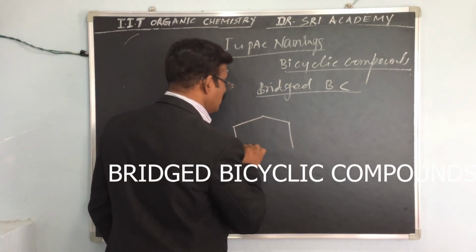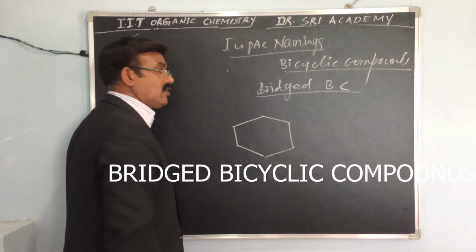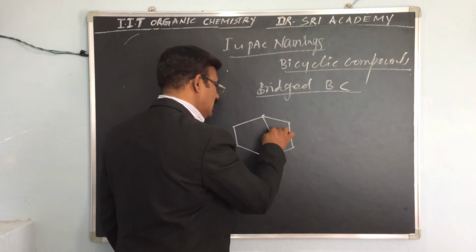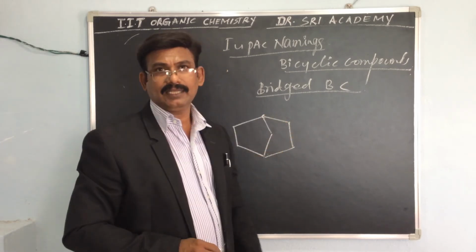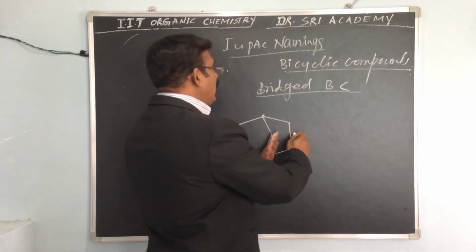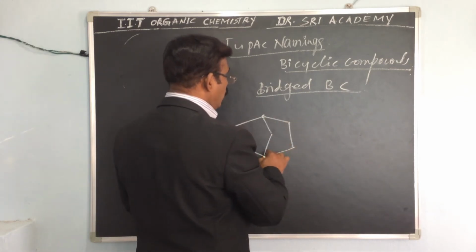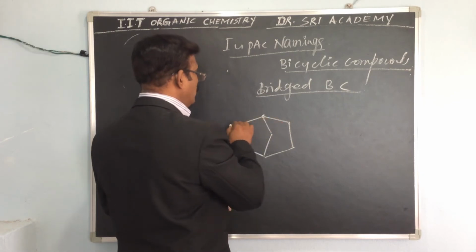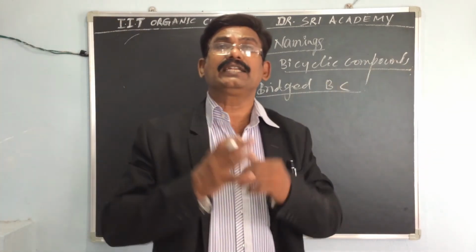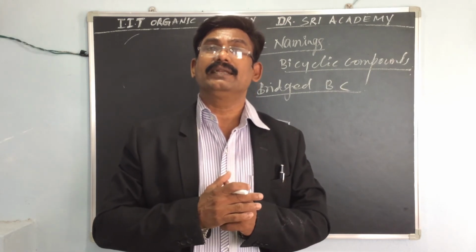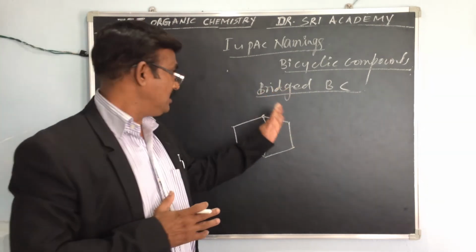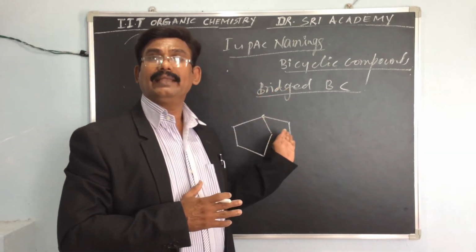This is one ring, 1, 2, 3, 4, 5, a pentane. This is also 1, 2, 3, 4, 5. Two pentane rings are connected by two carbon atoms, not adjacent.